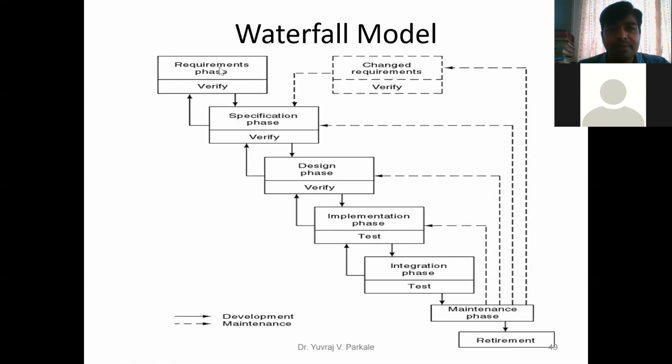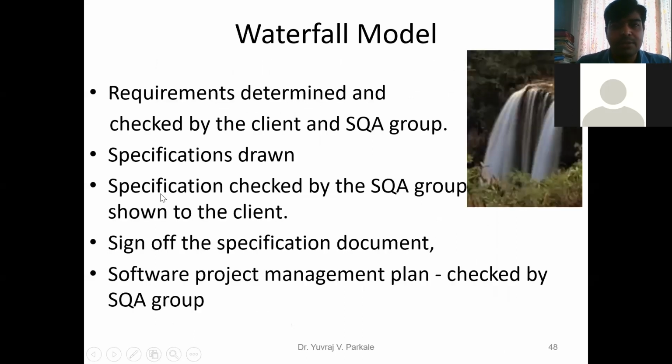What is requirement? That is a rough idea about what product you want to build. Specifications of your product. Design, like designing your circuit diagram. What is implementation? Implementation means doing the software coding and the hardware implementation. Integration means integrating all your parts. Then the maintenance phase, that is done last. And the retirement phase, I have also discussed. So we will go one by one.